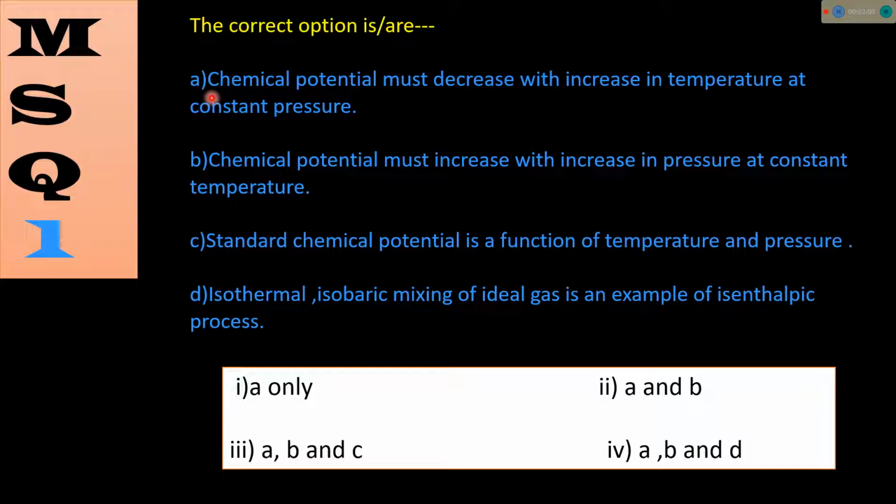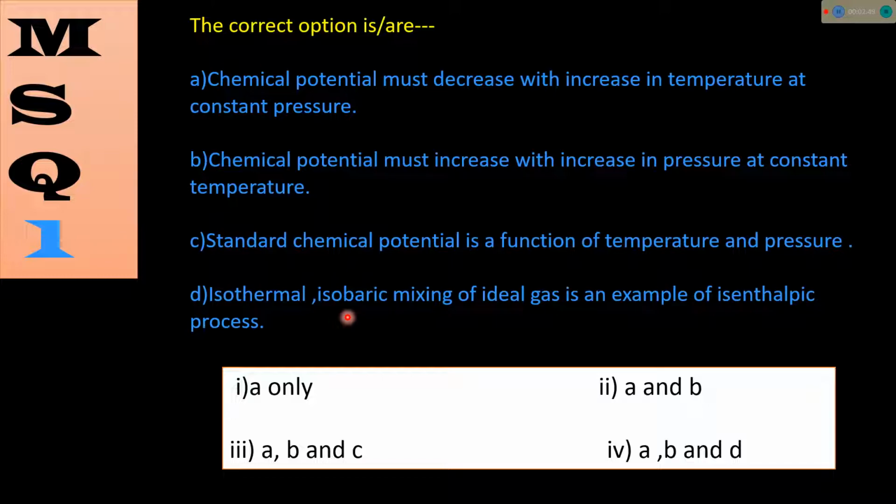4 options are given. Chemical potential must decrease with increase in temperature at constant pressure. So this is statement 1. Statement 2, chemical potential must increase with increase in pressure at constant temperature. Statement 3, standard chemical potential is a function of temperature and pressure. Statement 4, isothermal isobaric mixing of ideal gas is an example of an isoenthalpic process. So these are the 4 statements. Among these 4 statements, which are or which is the correct option?